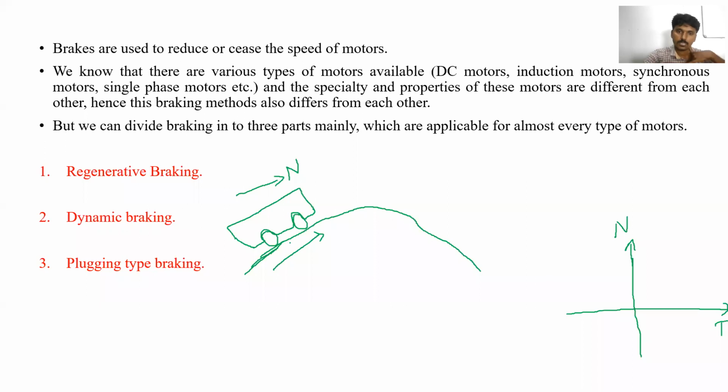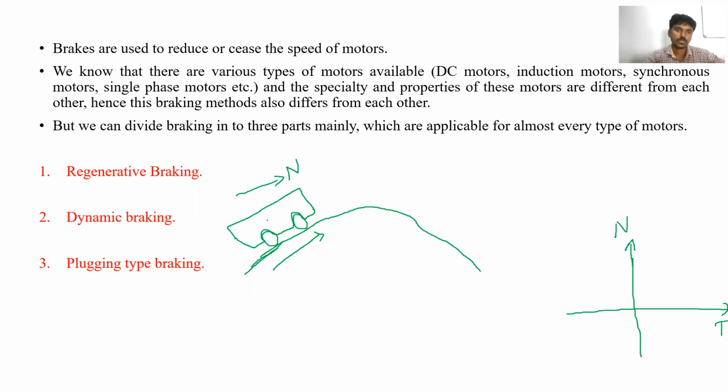Let's see here. In order to move the vehicle from ground to upward, whatever motor we are using in this vehicle should rotate in this direction, in the forward direction.